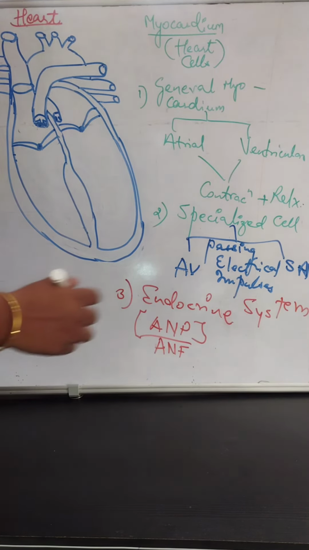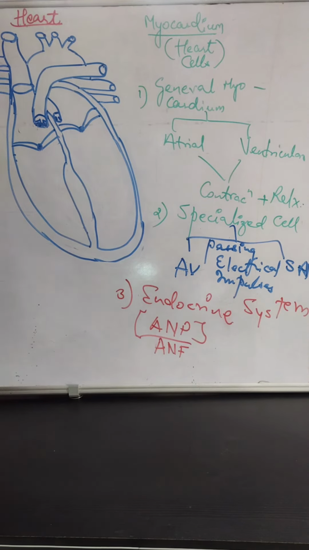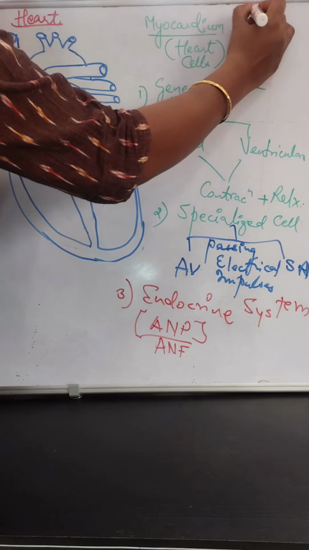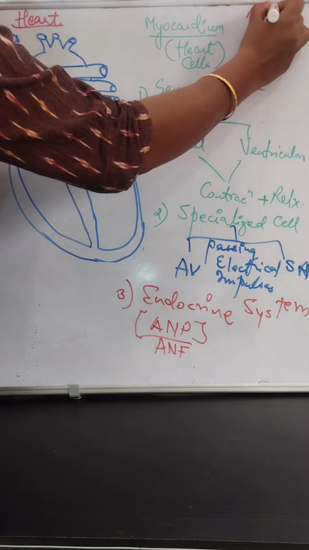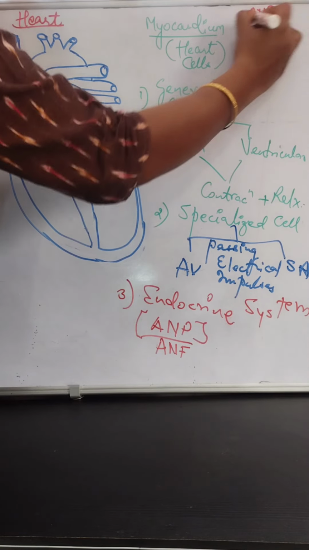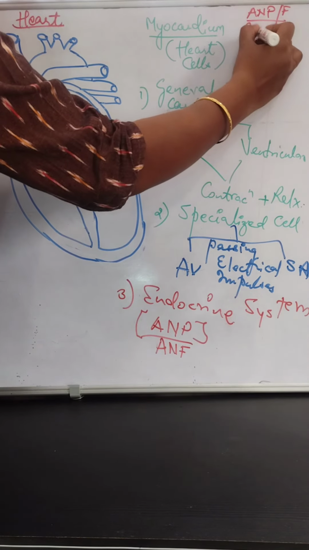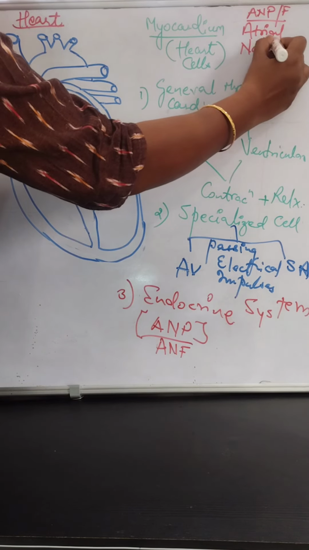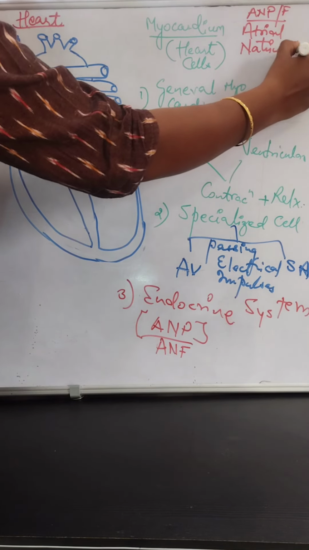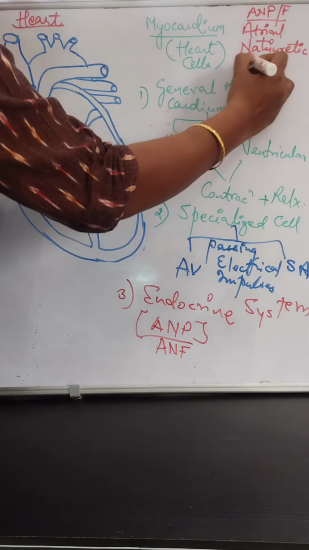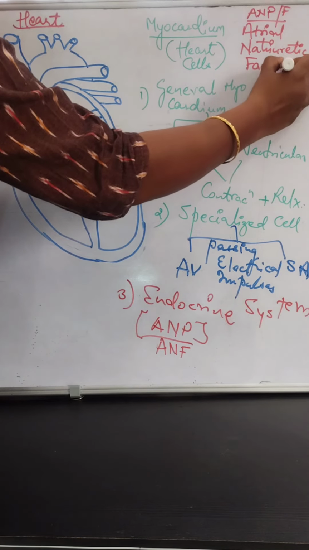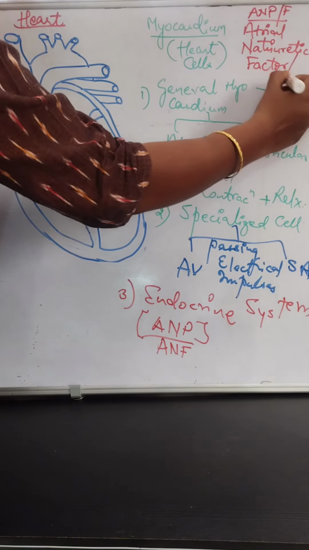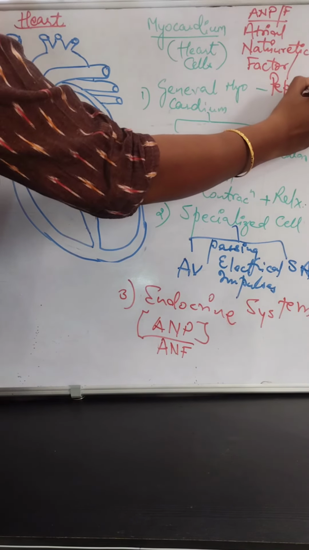ANP or ANF stands for atrial natriuretic factor or peptide, because these are proteins.